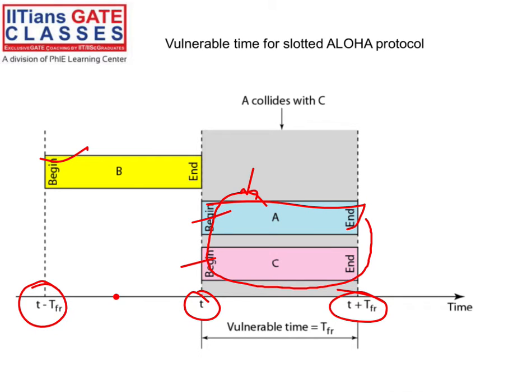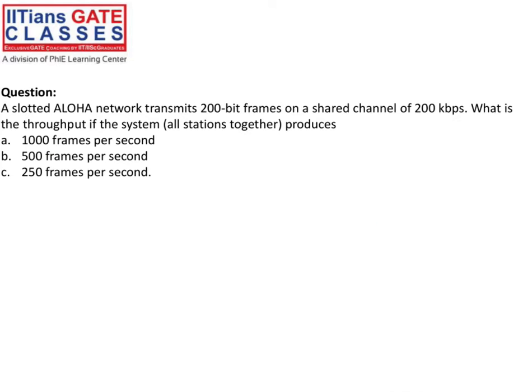But here the timing of sending the frame on the channel is fixed. That is the difference between pure Aloha and time slotted Aloha.